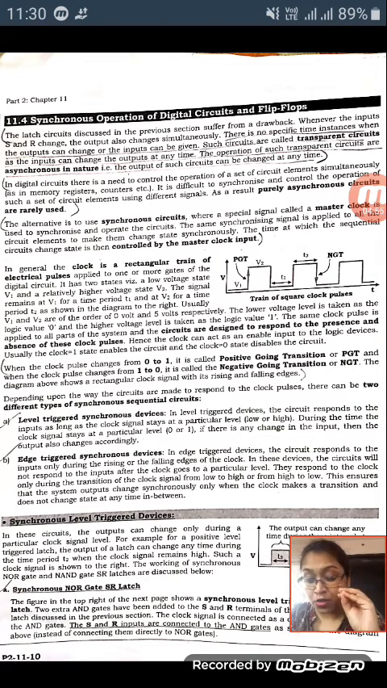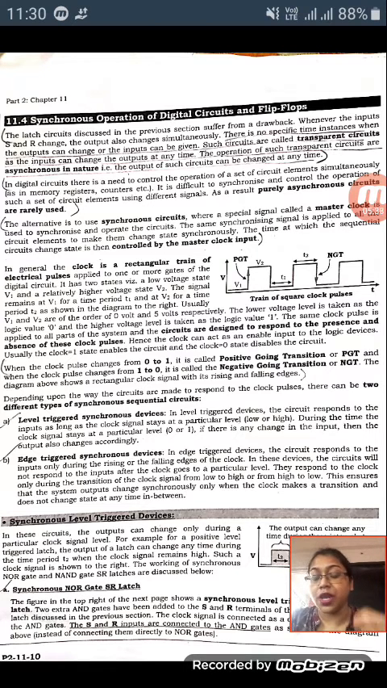At that particular point we apply the triggering. In an edge triggered device, the circuit responds to the input only during the rising or falling edges of the clock. The circuit will not respond to the input after the clock goes to a particular level. It responds to the clock only during the transition of the clock signal from low to high or from high to low. So this is the basic concept of level triggered and edge triggered synchronous devices, where in level triggered we trigger at a particular level, either low or high.